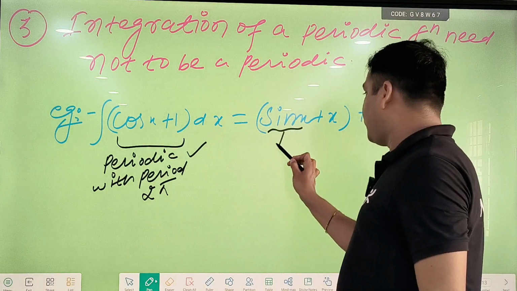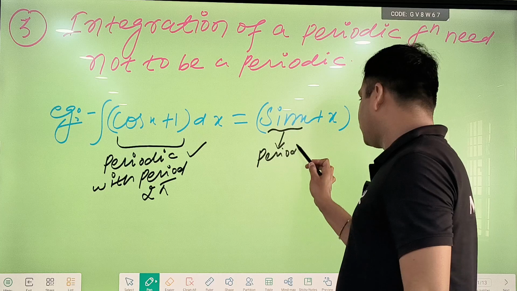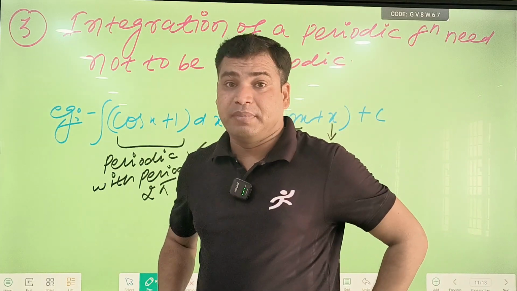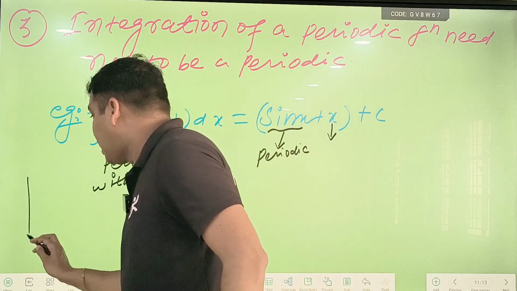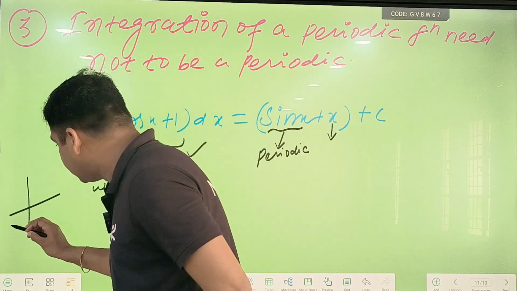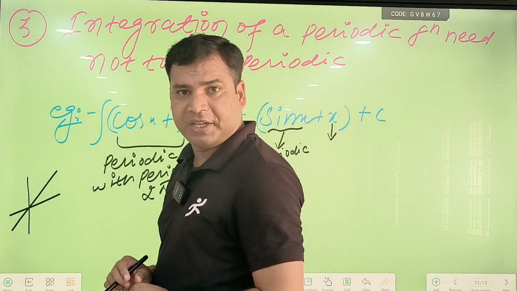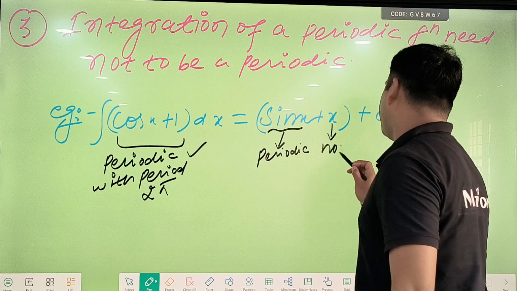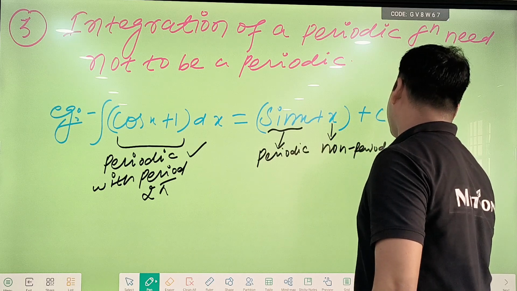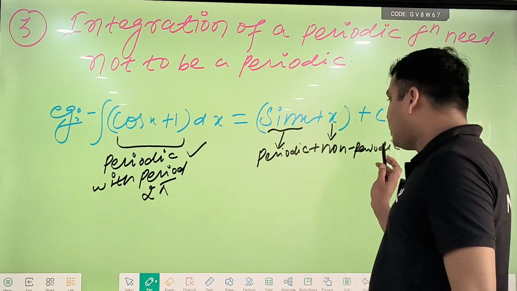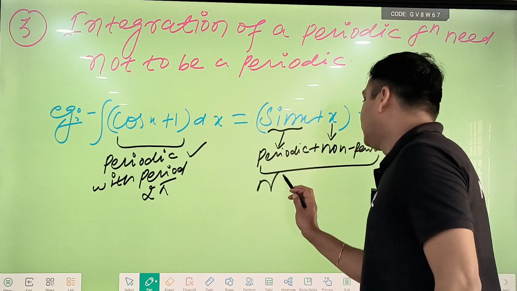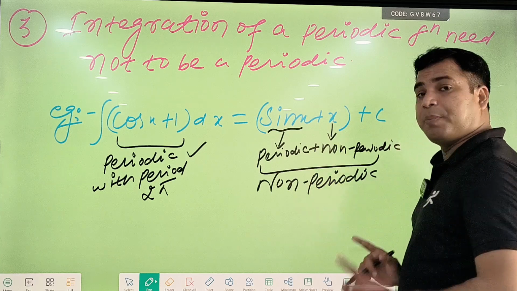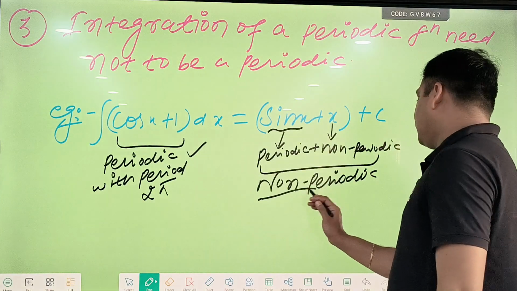Now see this here, this is also periodic. Yes, the period of this function is 2 pi, and this x is linear. So we know what is called periodic: in a certain fixed interval, if the graph is repeating, that is called periodic. See, y is equal to x, this graph is not repeating at a fixed interval, so we can say this is non-periodic. So a periodic function plus a non-periodic function, we can say, is non-periodic.